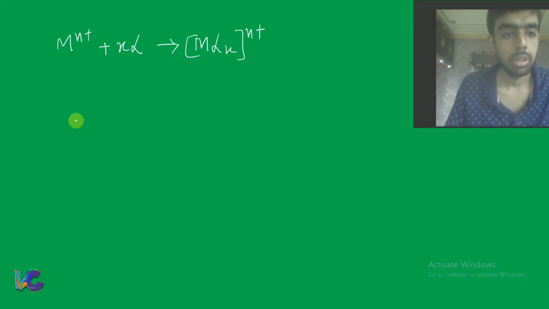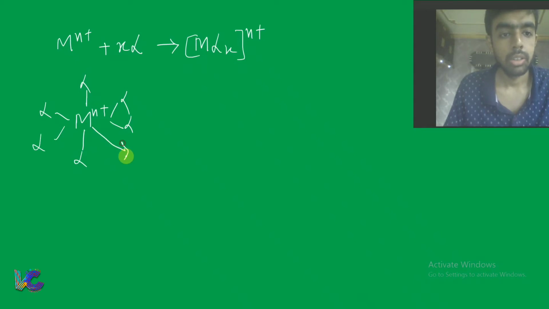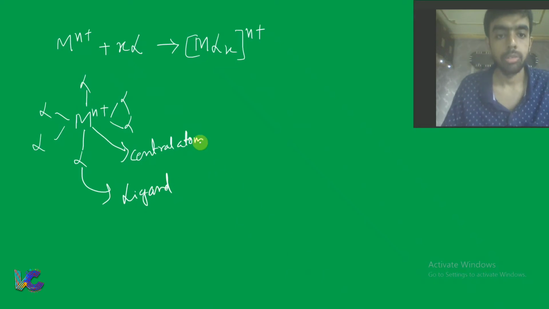If you represent it like this, then M is the central metal atom and the Ls are the ligands in a coordination compound.